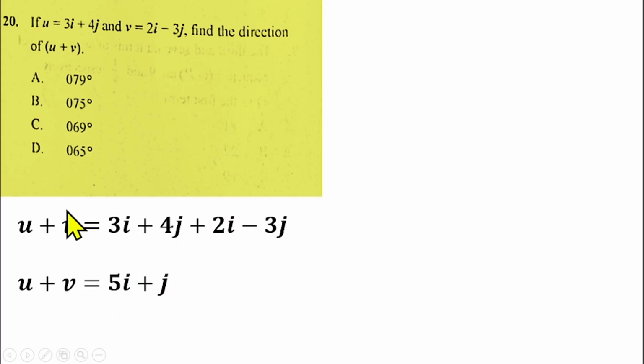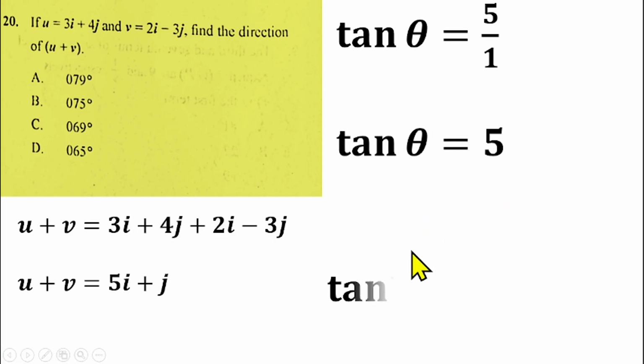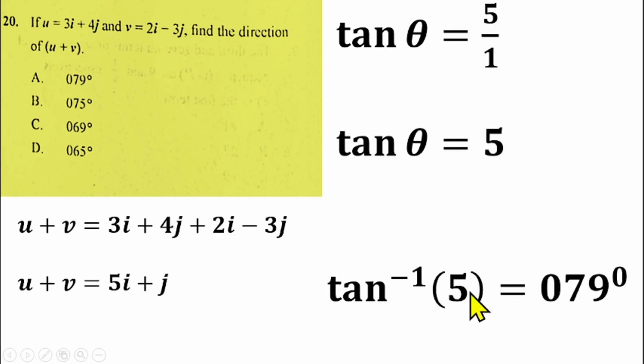To find the direction of this vector now, tan theta is equal to the coefficient of j over the coefficient of i, which is 1 over 5. So that gives us tan theta equals 1 over 5. We can now find the tan inverse, that gives us 0.79 degrees, which makes option A the right answer for question number 20.